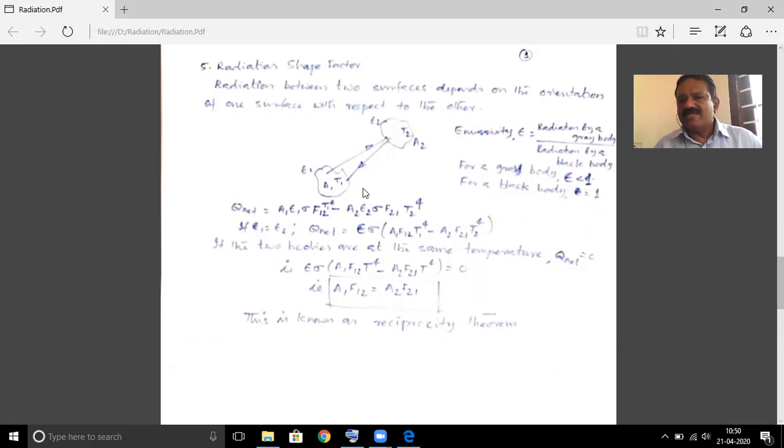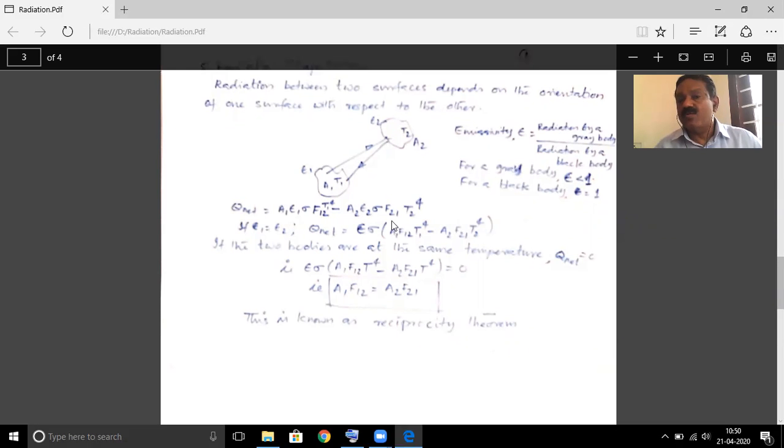Similarly, for the second body, the radiation emitted by the second body and reaching the first one can be calculated as A2 into sigma into T2 raised to 4 into its emissivity into its radiation shape factor F21. This is the actual net heat exchange between these two surfaces.